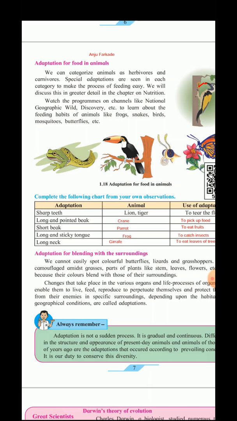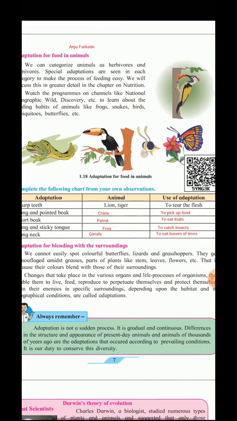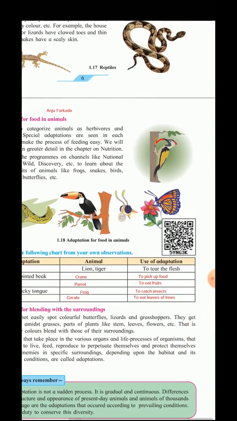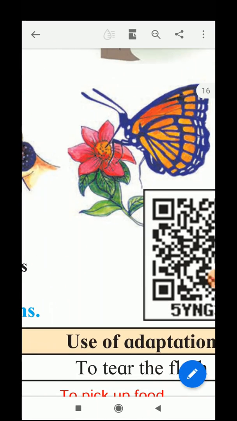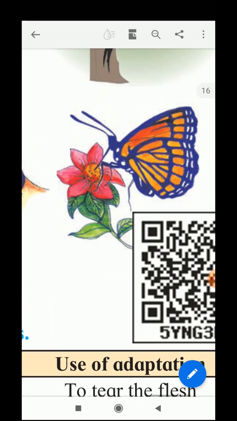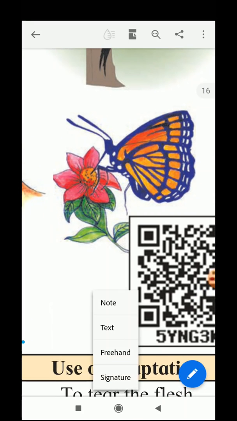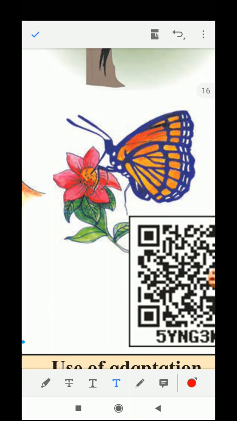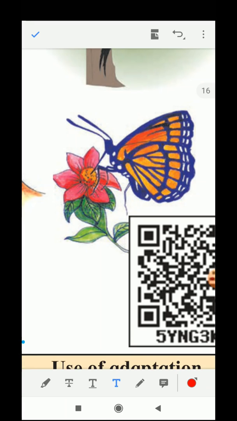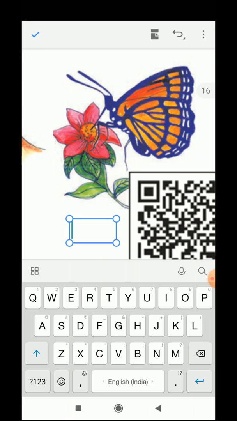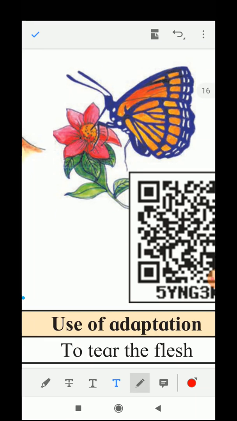Now see here, the butterfly has a tube-like structure, which is called the proboscis.